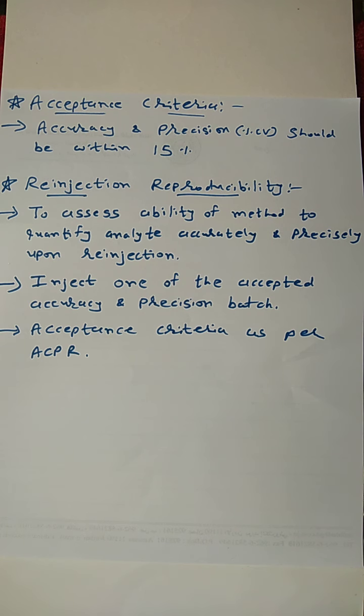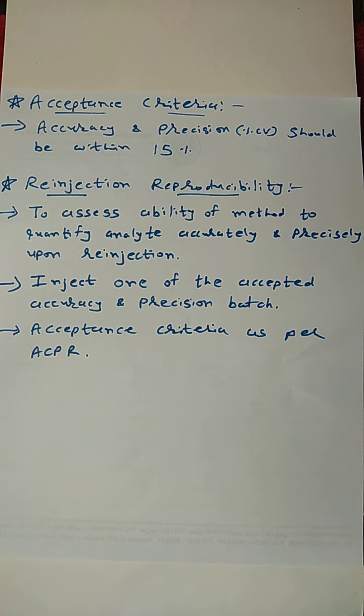For LLOQ, it should be plus minus 20%. And overall QC, at least 67% of QC should pass the acceptance criteria, and at least 50% at each level, as well as from calibration standards, at least 75% of calibration standards should pass. So this is all about reinjection reproducibility.